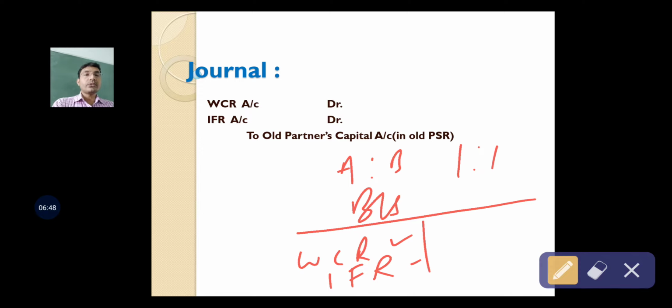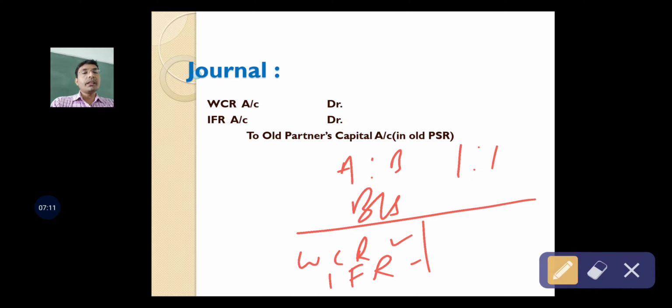These reserves were also created out of the profits of the business, but the basic difference between general reserve and these kinds of reserve is that while general reserve could be used for any purpose, WCR can be used only to pay compensation to workers.